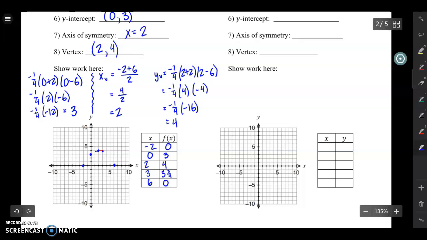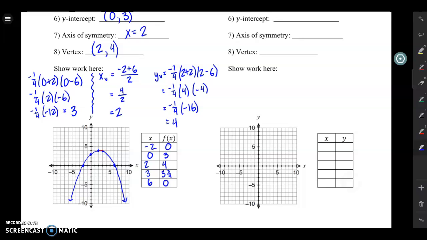Now I'm just going to go ahead and connect these dots. I know that the graph is going to look like a parabola. These 5 points just help me determine the size of the parabola, how wide it should be, and where it should end up. So that will be your rough sketch of that graph. And you'd be surprised, with this amount of information, if you were to graph this on your calculator, your graph is going to be pretty similar to what a computer program would graph it as.